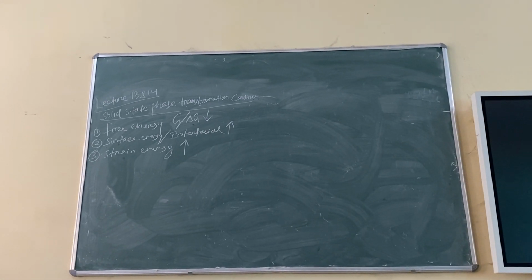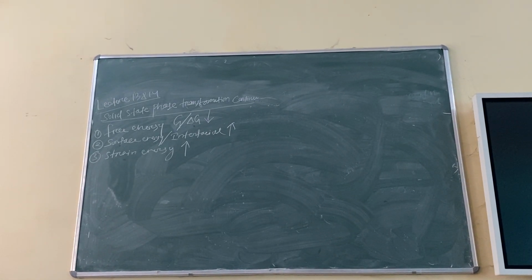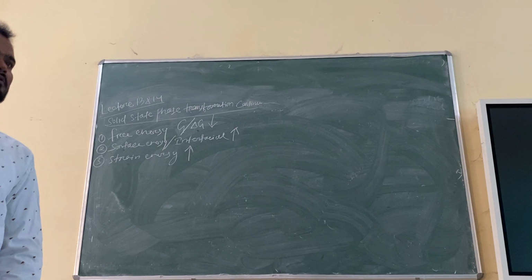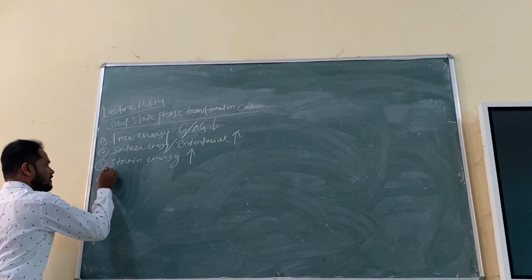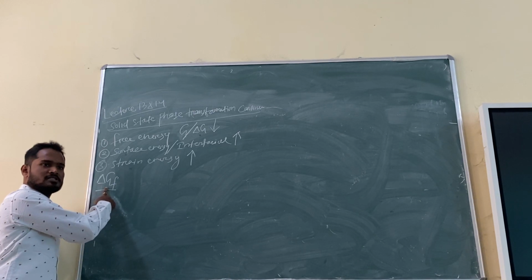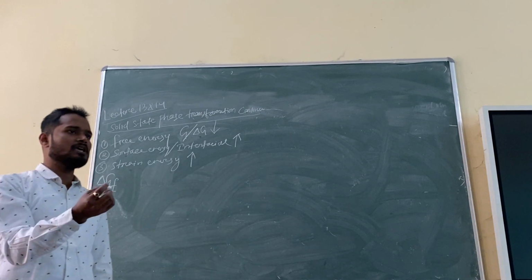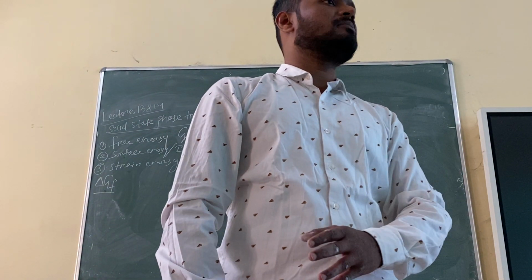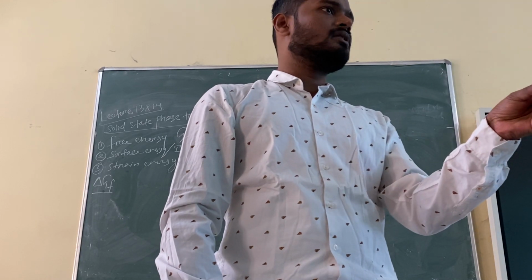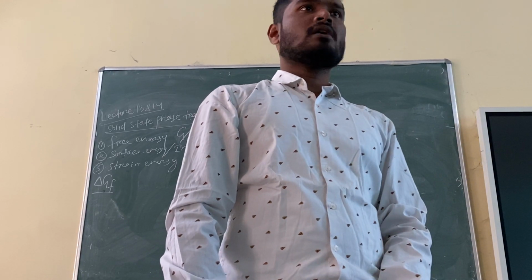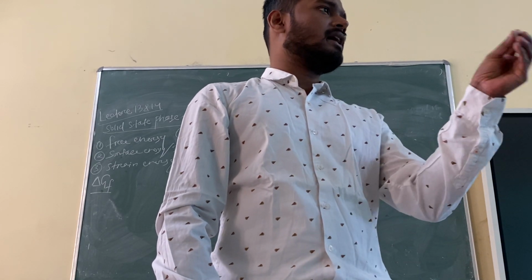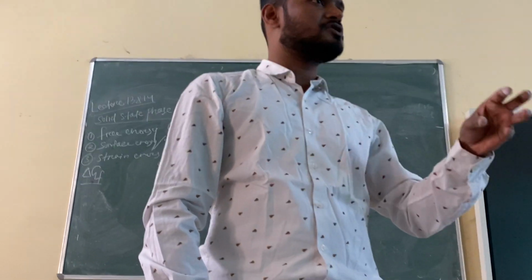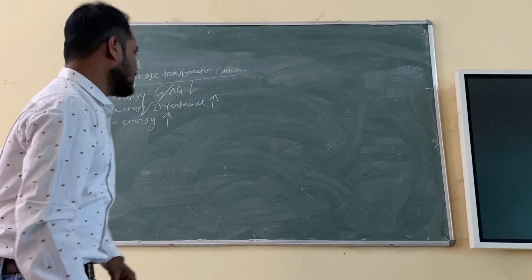And if you remember, I have also told you what delta GF is when a tiny solid nuclei forms inside a liquid. You remember the expression? In the previous lecture, I also told you delta GF. Delta GF is nothing but the change in free energy of formation of a tiny solid nuclei inside a liquid. Liquid to solid transformation. Right? Liquid becomes solid. How does liquid become solid? First there will be nucleation, then this nuclei should grow, then the transformation will complete. So when a tiny solid nuclei forms inside a liquid, that will be delta GF, the change in free energy of formation of that tiny solid nuclei. Right? You remember the expression?